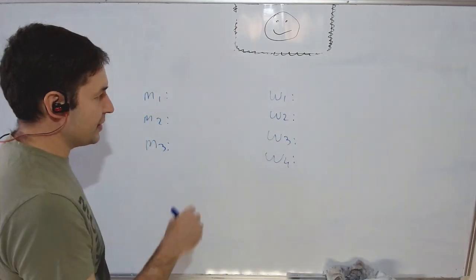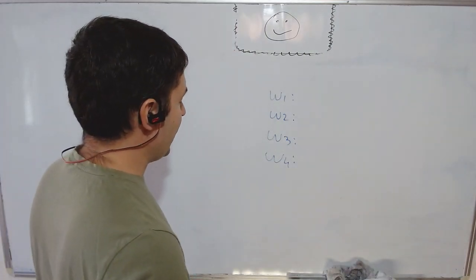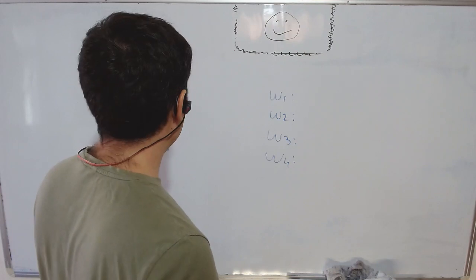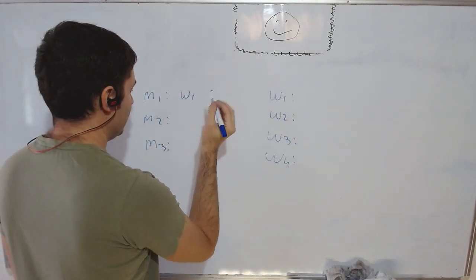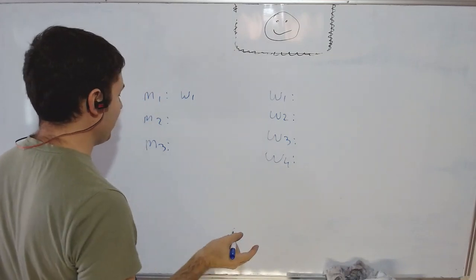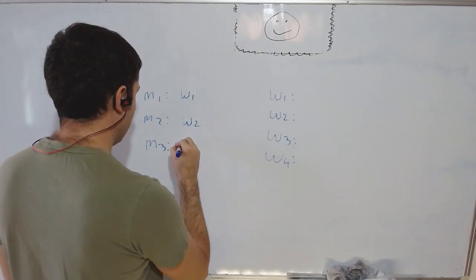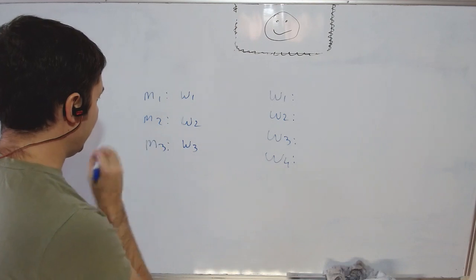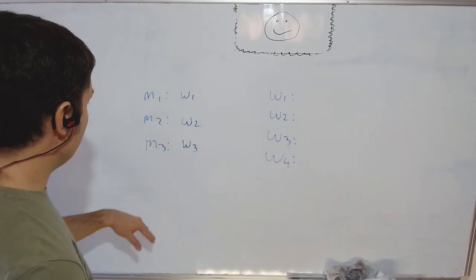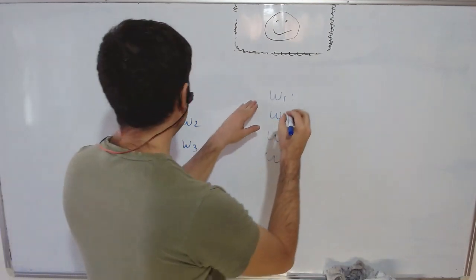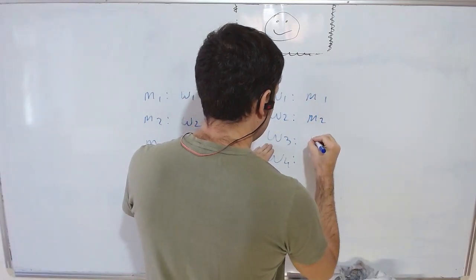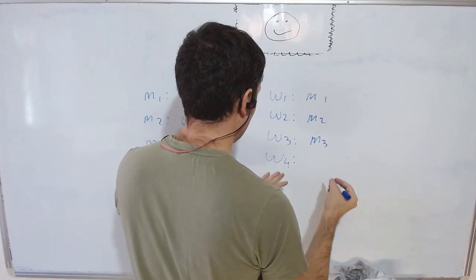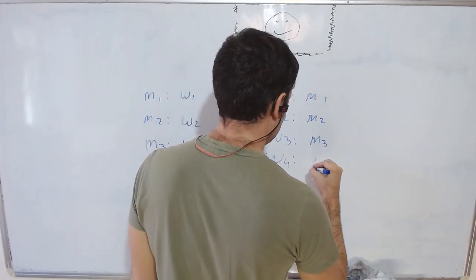So if I want to create a single stable match for this market, how about M1 ranks W1 first, and maybe doesn't even rank anyone else, I don't really care. M2 ranks W2 first, M3 wants to be with W3, W1 wants to be with M1, W2 wants to be with M2, W3 wants to be with M3, and W4 wants to be, I don't know, let's say with M1.